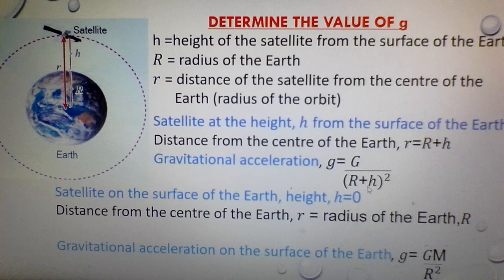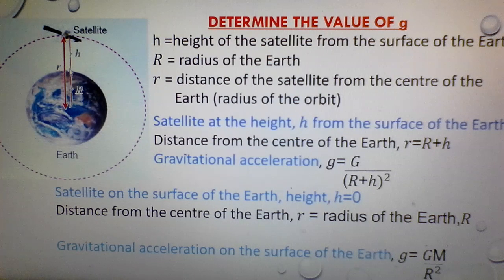Why do we need to add h here? Because r is from the center of the Earth to the satellite. So from the center, we need to add the radius of the Earth plus height h. That's why the value is capital R plus h here.